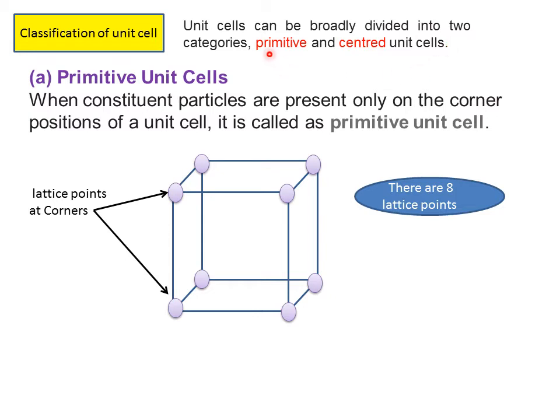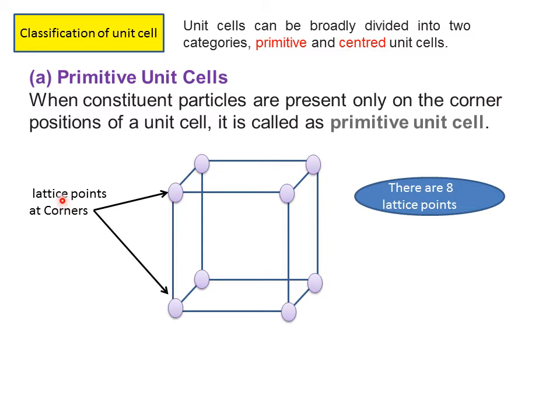Primitive means first formed. Let us understand the first one, primitive unit cell. It is a type of unit cell formed when constituent particles are present only on the corner positions of the unit cell. It is called as primitive unit cell.